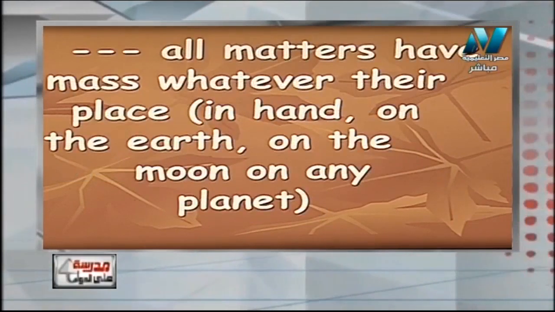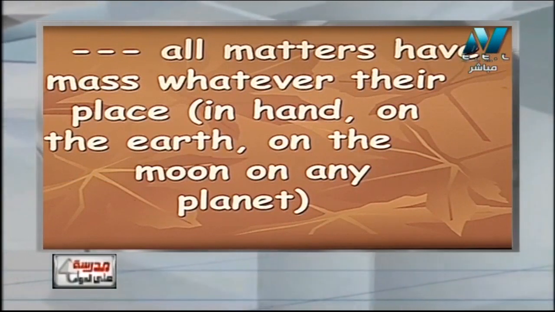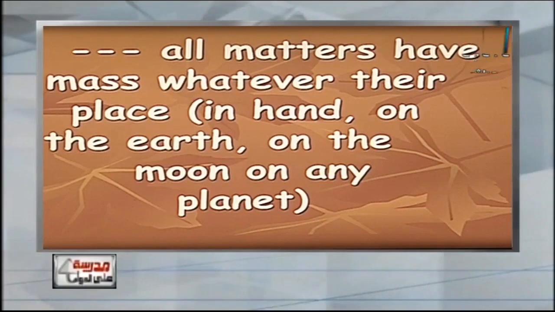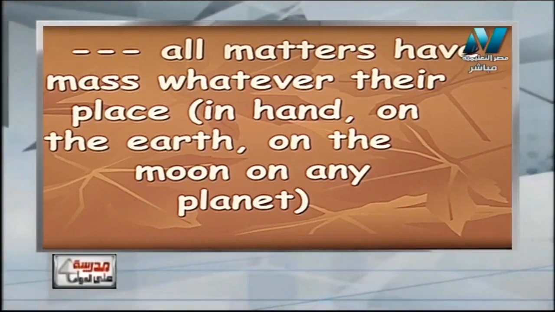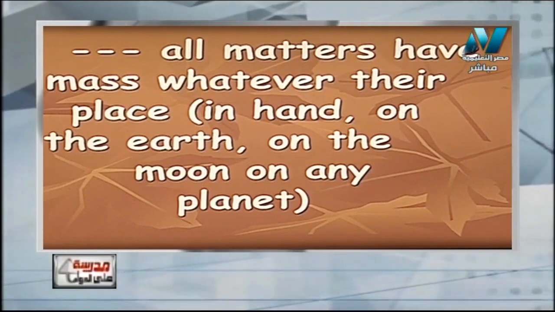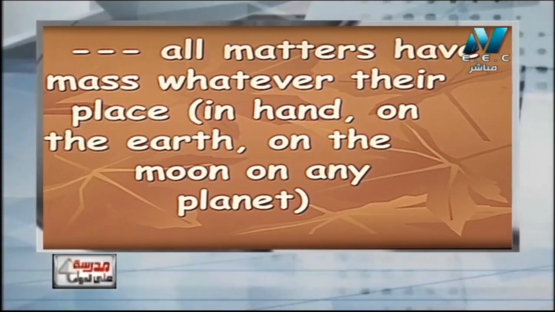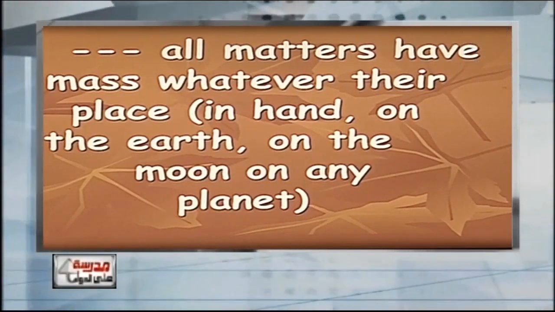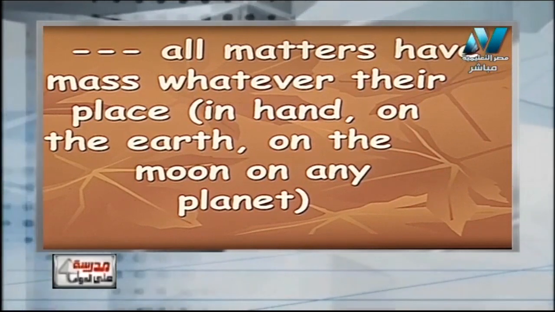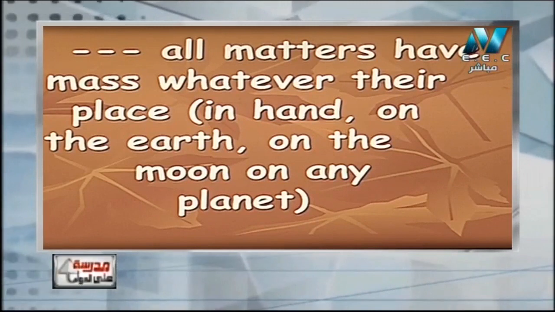Another property, all matters have mass whatever their place, on the earth, on the moon or on any planet. So I can say that mass doesn't change by changing the place, meaning mass is a fixed or stable value. This is the most important point in today's lesson, as I said last time: mass is a fixed or constant value that doesn't change by changing the place.